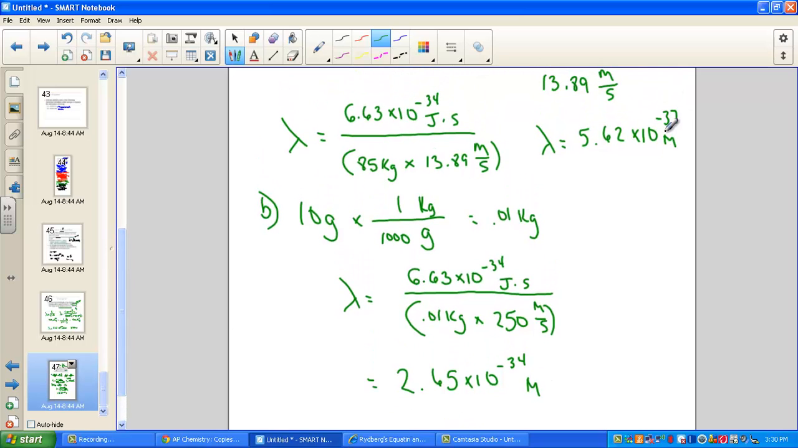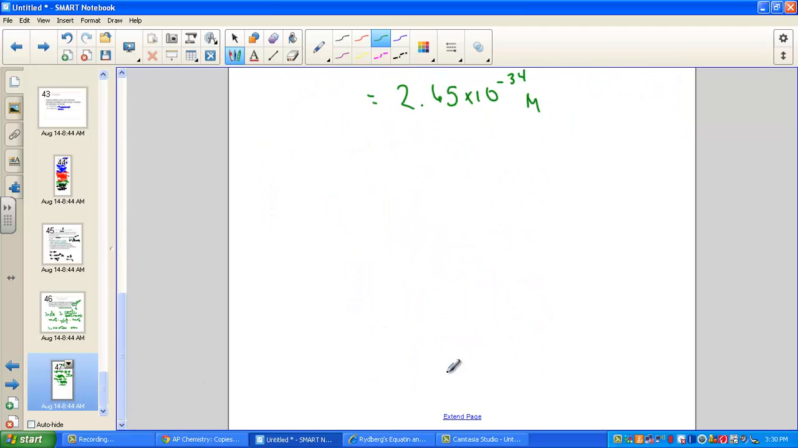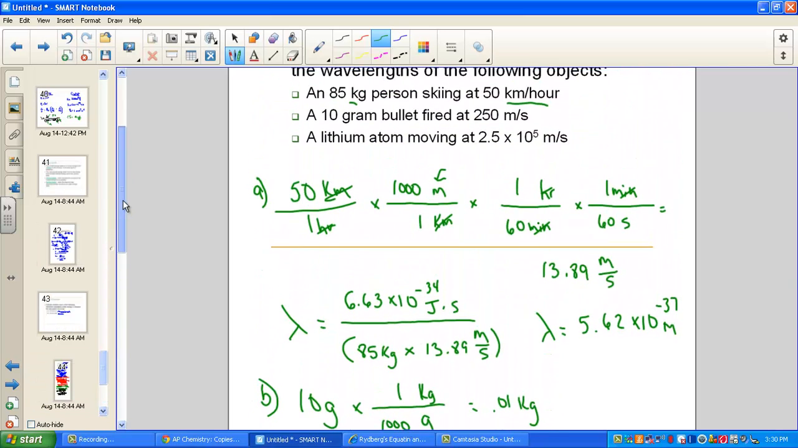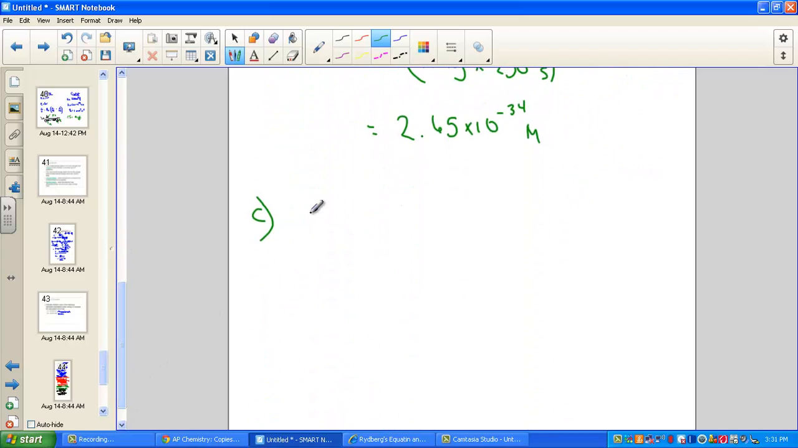Notice we went from 37th, a smaller number, to 34th, a slightly larger number, but still impossible to see with the naked eye that small of a wavelength. But what about a lithium atom? Well, first of all, we got a little work to do here with the periodic table. We have a velocity given to us, which is nice. The unit matches meters per second, so that's good for velocity. But they really didn't do much with the weight, a lithium atom. So how much would one atom of lithium weigh?